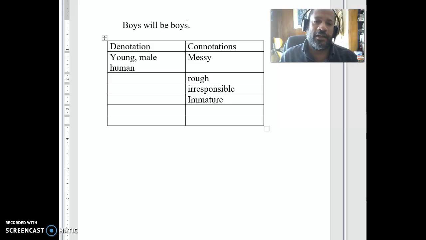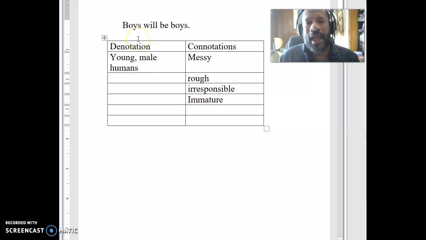They might get into that kind of trouble. They're being messy, irresponsible, immature, right? And so boys will be boys, they will put sugar on top of the ceiling fan. Young male humans will be messy, irresponsible, and immature. We expect them to behave in that way.